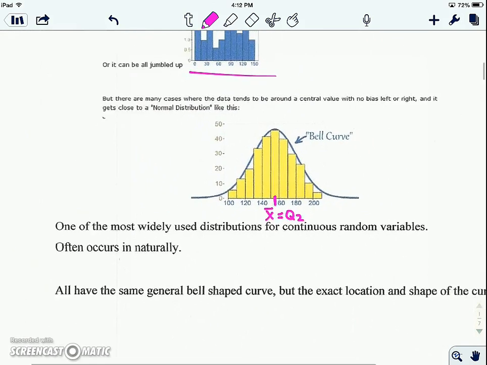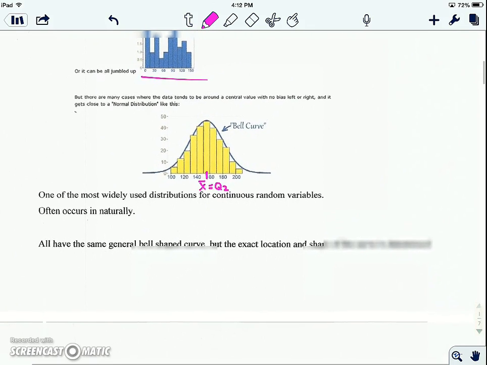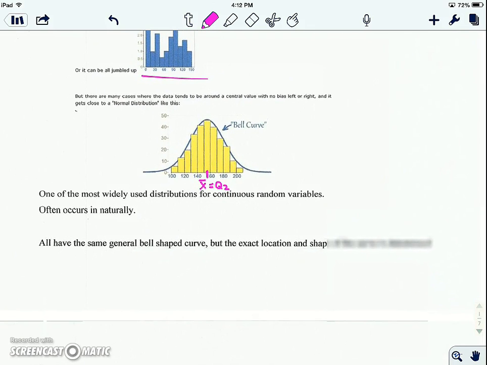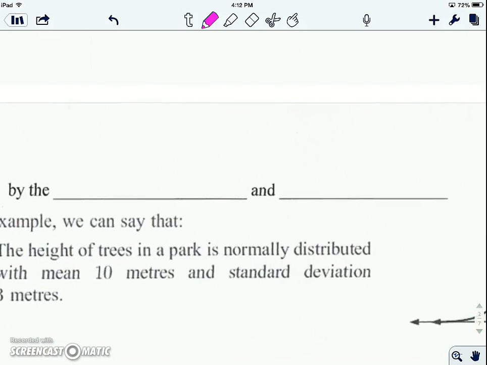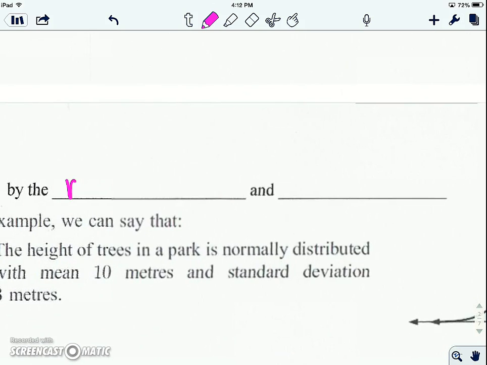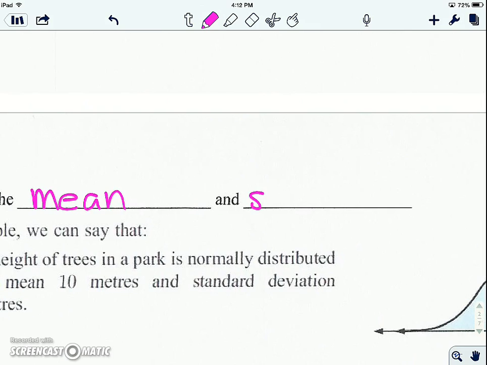All right. All distributions that are bell-shaped have the same basic shape, but the exact location and spread are different. So let's talk about what I mean by that. Okay, and they change based off of the mean, or in other words, the average, and the standard deviation.